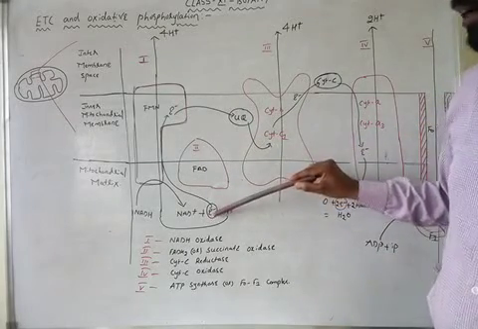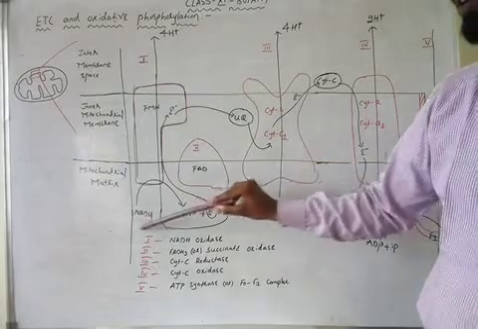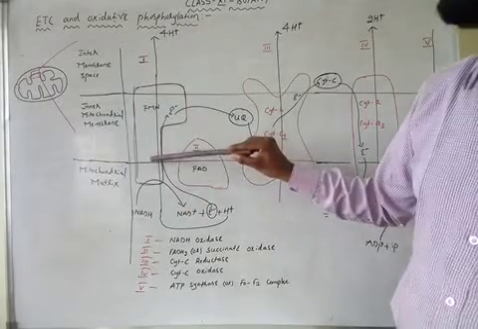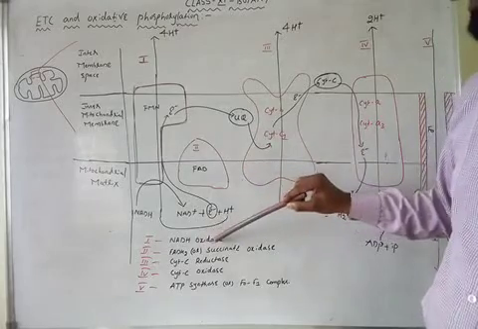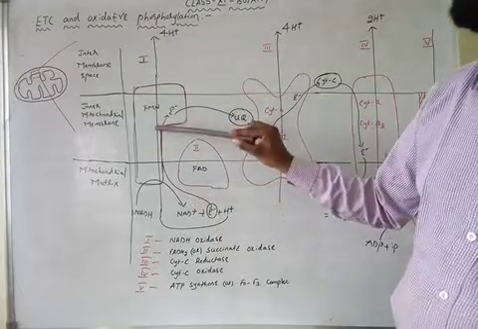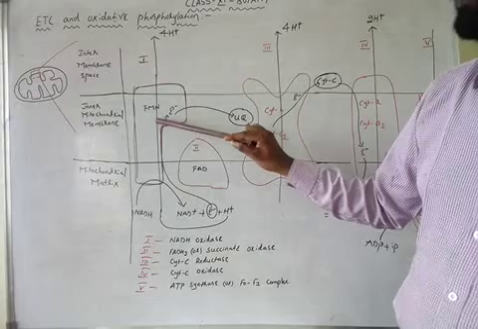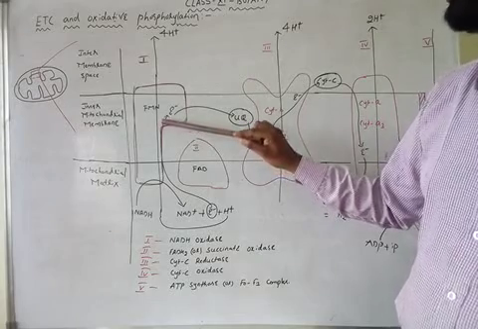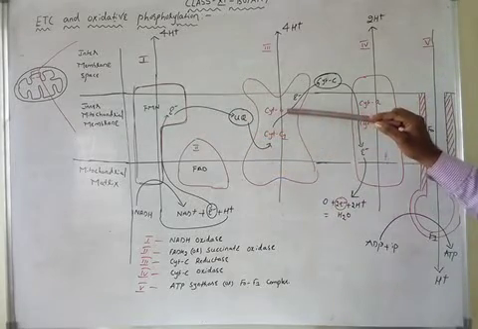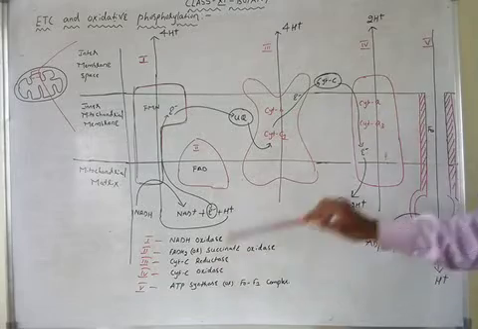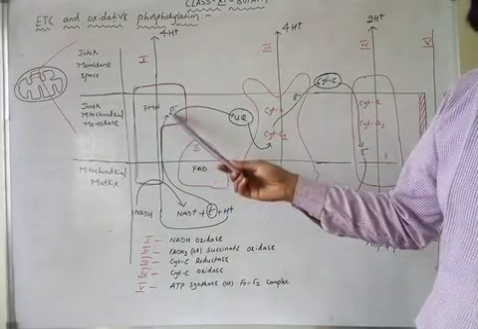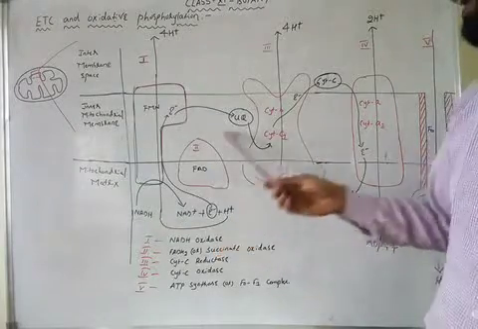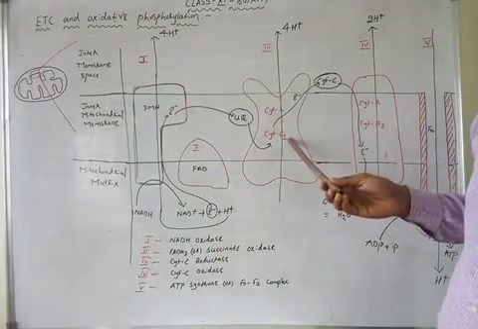The electrons formed as a result of the oxidation of NADH are first taken by protein complex 1. The name of protein complex 1 is NADH oxidase. This complex gives the electrons to complex 3. What is the name of complex 3? Cytochrome C reductase. So complex 1 takes electrons from NADH and gives them to complex 3.